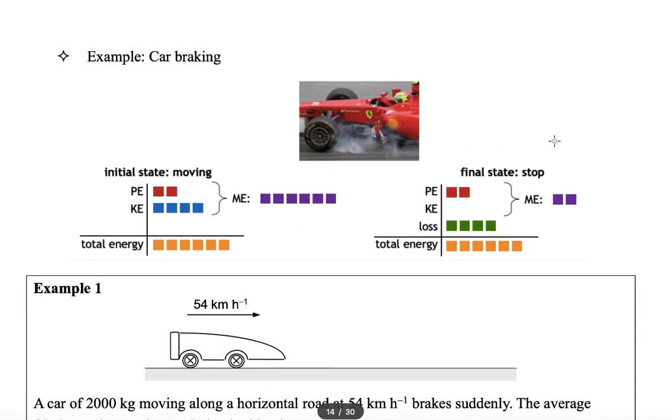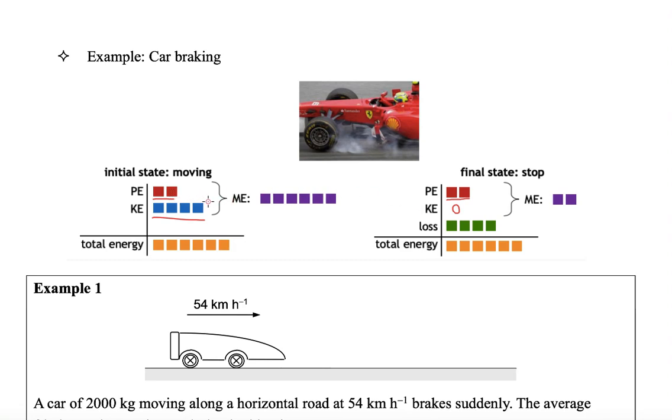And we used car braking, which is very usual and typical in daily life, as an example to illustrate energy conservation. Initially, it's moving, but after you apply the brake, finally it stops. Initially, we define the initial PE to be, like, 2 here. Then because it is not lifted or lowered in height, the PE remains constant, not changing at all. But the KE is initially moving, so there should be some KE here for the car. And at the end it stops, so the KE here is 0.